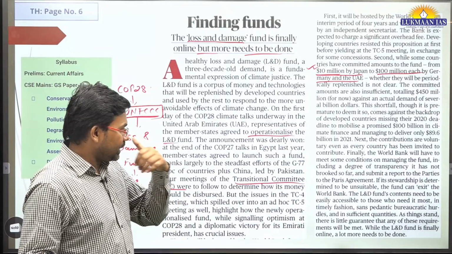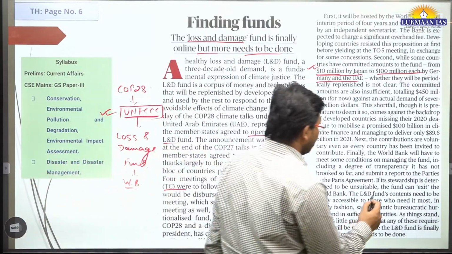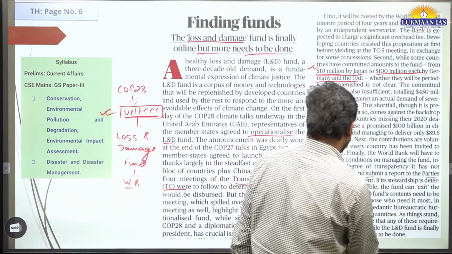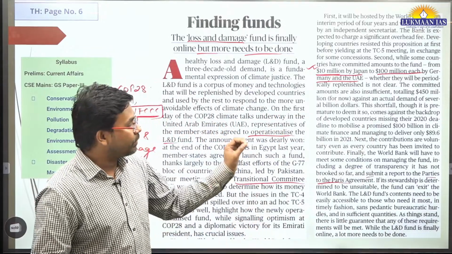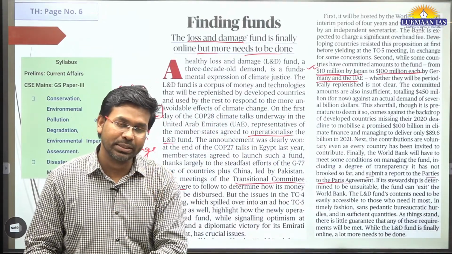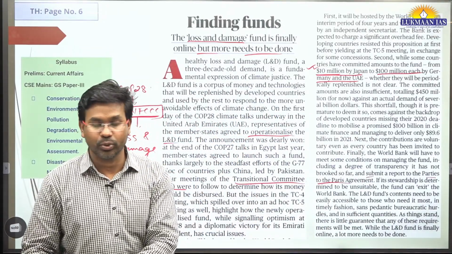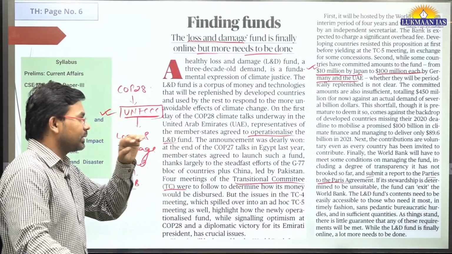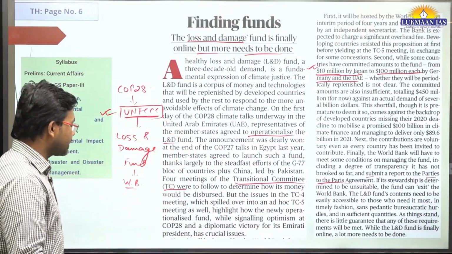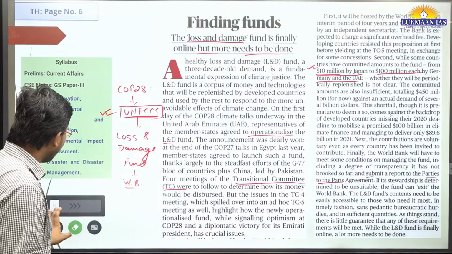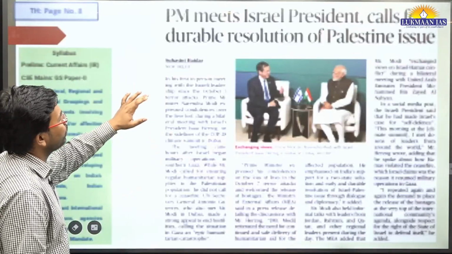And in this article they have talked about a report that will be submitted as part of the Paris Agreement. That is known as the Global Stocktake Report. As of now, the Global Stocktake Report has not been tabled. So once it is tabled, there will be discussion on it also. Maybe tomorrow, day after tomorrow, it may come.